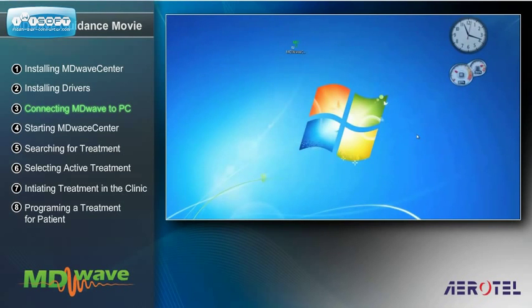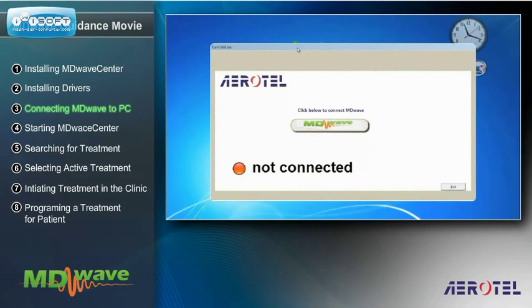A green MDwave Center icon will appear on the computer's desktop. Double-click the icon to activate the program. In the window for connecting the program to the MDwave device, a red Not Connected announcement will appear.